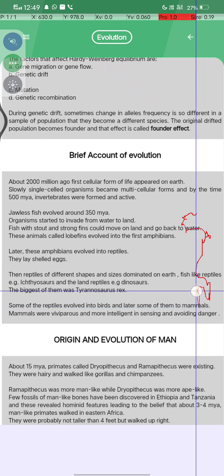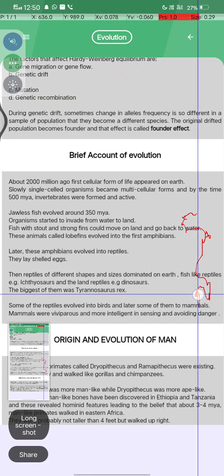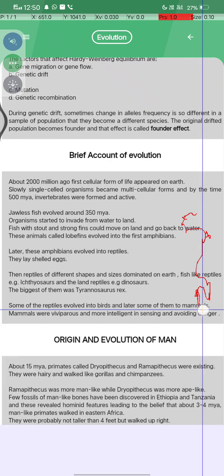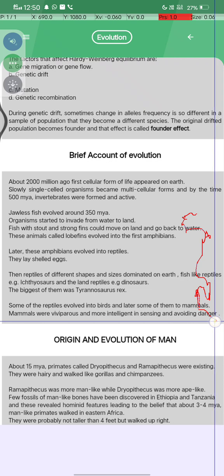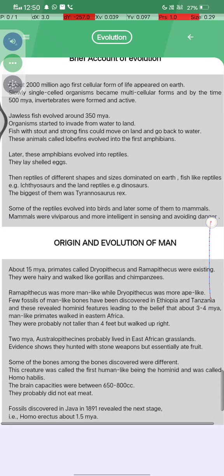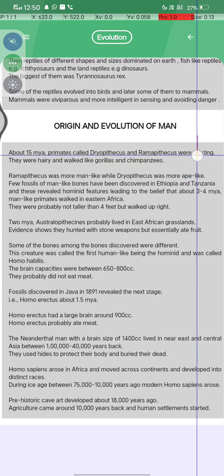The biggest of them was Tyrannosaurus. Some of the reptiles evolved into the birds, and later some into mammals. Mammals are viviparous and more intelligent in sensing and avoiding danger. Origin and evolution of man.